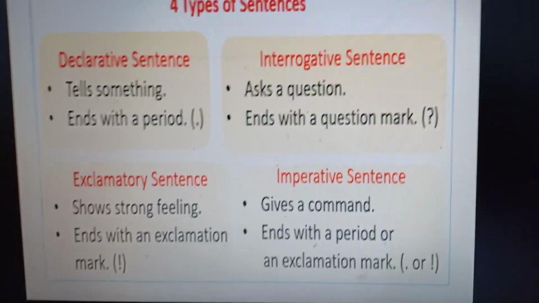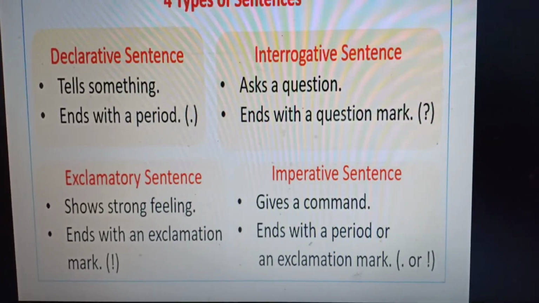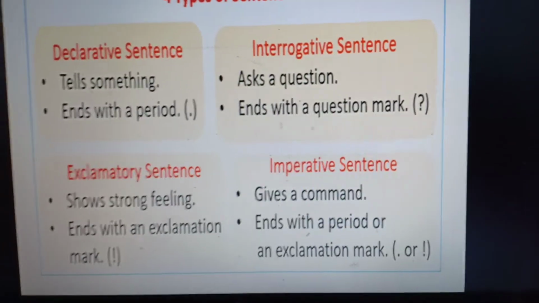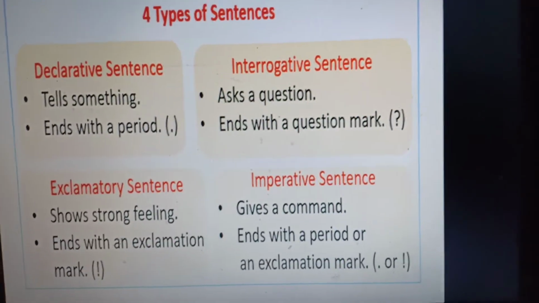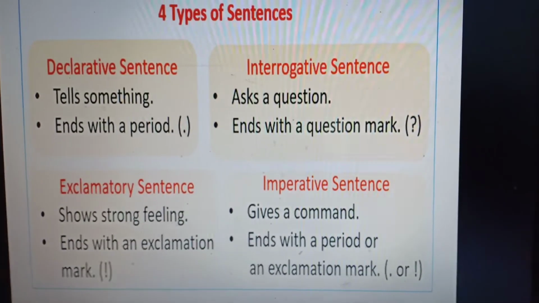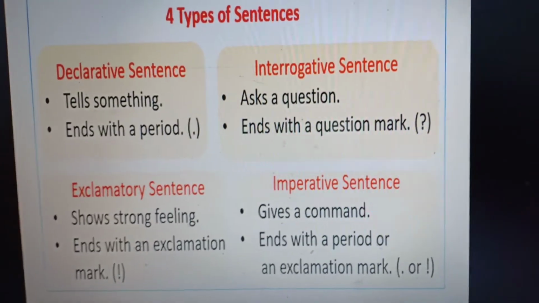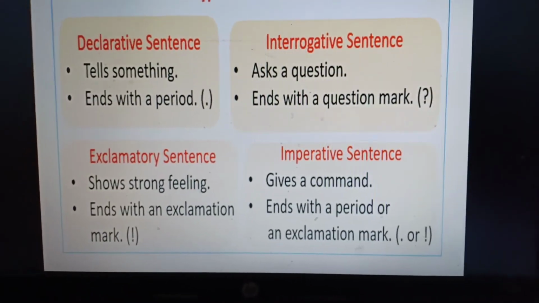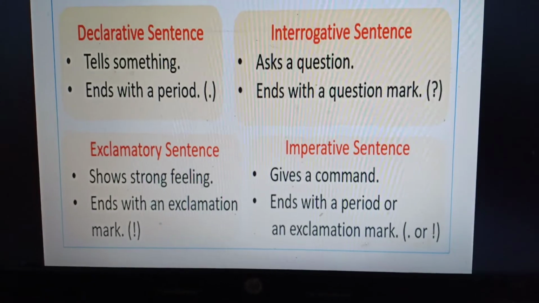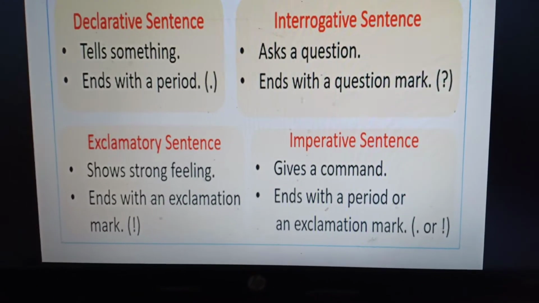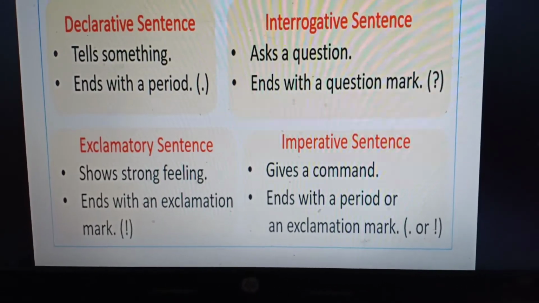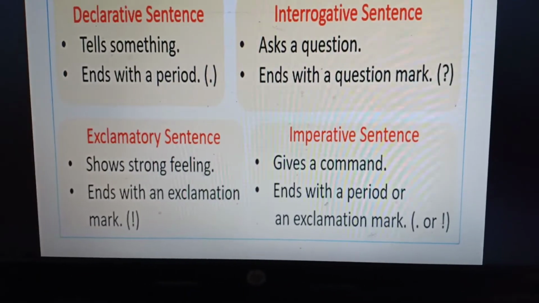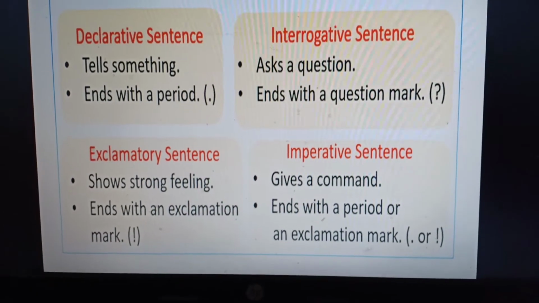Next, an interrogative sentence is a sentence which asks a question and ends with a question mark. The sentences which end with a question mark and in which a question is being asked will be considered as interrogative sentences. The next is exclamatory sentence. Exclamatory sentences show strong feeling. Different types of feelings can be shown through exclamatory sentences, and these types of sentences end with the exclamation mark.